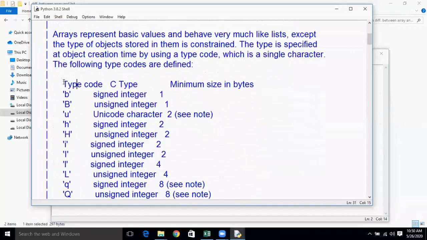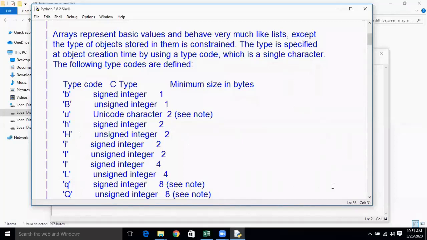See here, type code I represents a signed integer and it occupies 2 bytes internally in memory. In the same way, if you want to make an unsigned integer, you need to represent h. If you use h as the first parameter in the array function, then it will create 2 bytes of memory internally, and it is treated as an unsigned integer.